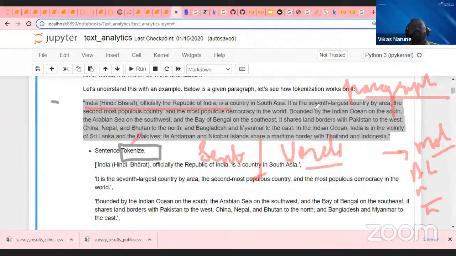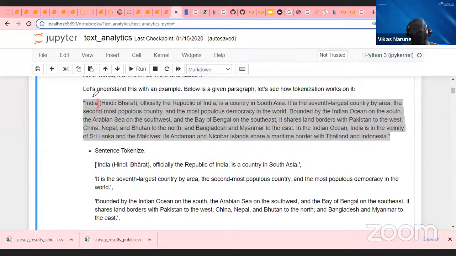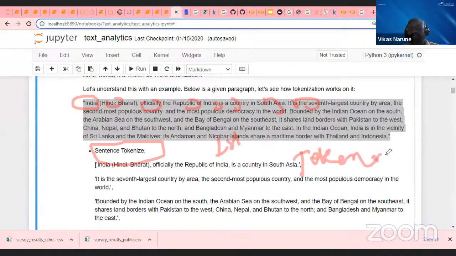Tokenization means either I break this data into sentences, I separate the sentences this way, or I can break the individual words, and then I can start pre-processing. The first step in my data is sentence tokenization, or just called tokenization. Sentence or word tokenization, I'm going to tokenize everything. That is the concept called tokenization. The first thing I'm going to do.